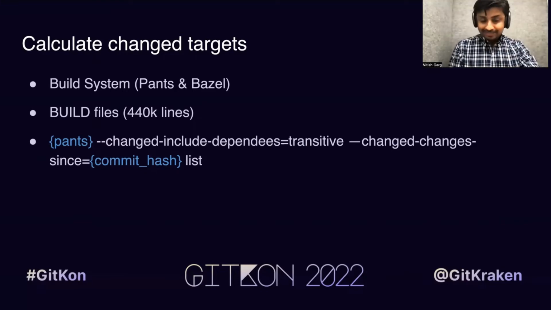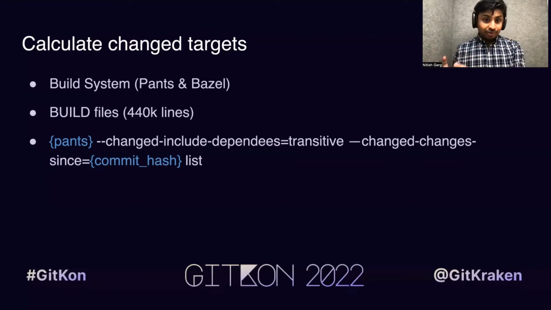At this point, you are able to guess that actually running the graph query is fairly straightforward. But where the majority of the work lies is maintaining that build graph in the first place, aka maintaining all those build files. So for that, my team is responsible for implementation of Pants at Oscar. So my team has provided tools to ensure we have ways to update these build files in an automated manner, and we also ensure we have ways and processes in place to make sure these build files are in a valid state and so on.